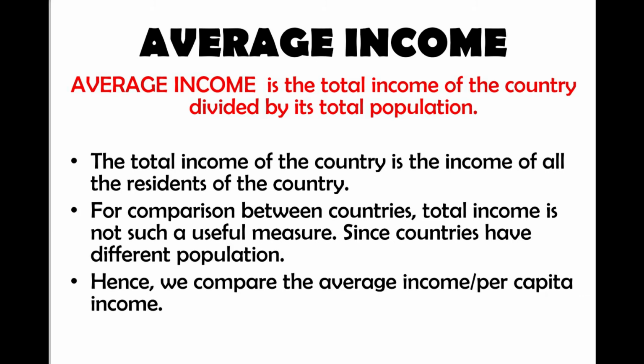So what is the income of a country? We have to calculate the income. The income of all the people of the country is considered the total income of the country. But we need the average income of that country in order to compare it with other countries. So how do we calculate average income? The total income of the country is divided by the total number of people. This is called average income, or we call it per capita income.